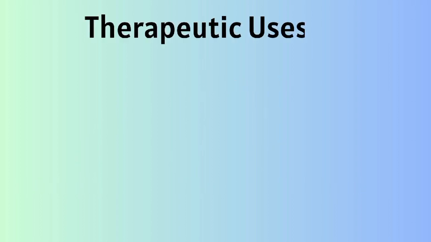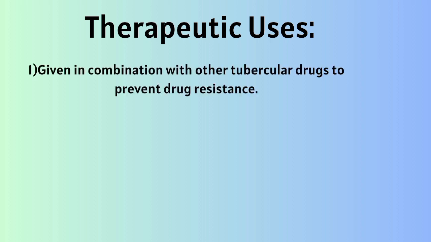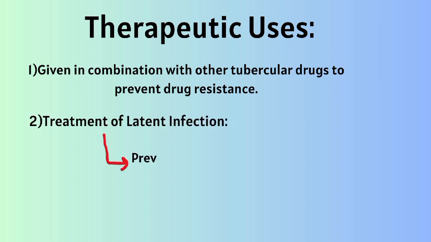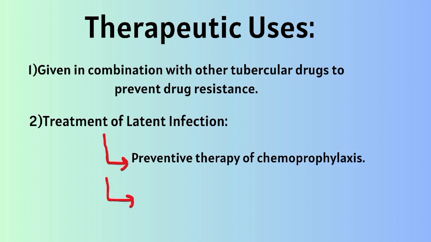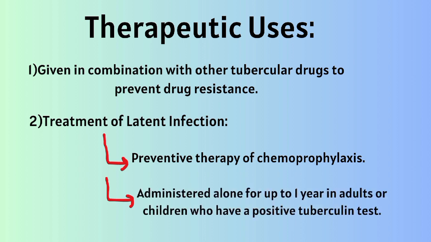Now, as far as its therapeutic uses are concerned, it is the most widely used anti-tubercular agent. Isoniazid should be given in combination with other anti-tubercular drugs such as rifampin, ethambutol, and pyrazinamide to prevent drug resistance in tuberculosis. Moreover, it is referred to as preventive therapy or chemoprophylaxis. Isoniazid may be administered alone for up to 1 year in adults or children who have a positive tuberculin test result but lack active lesions.